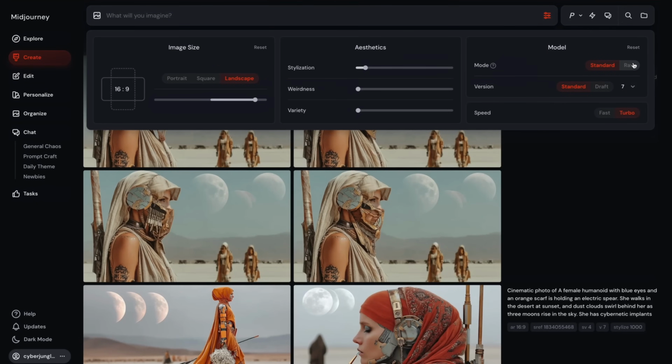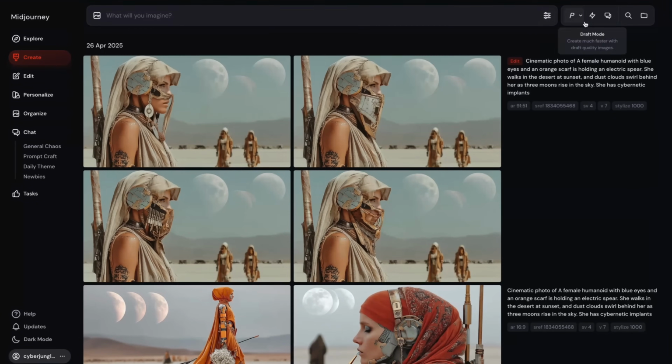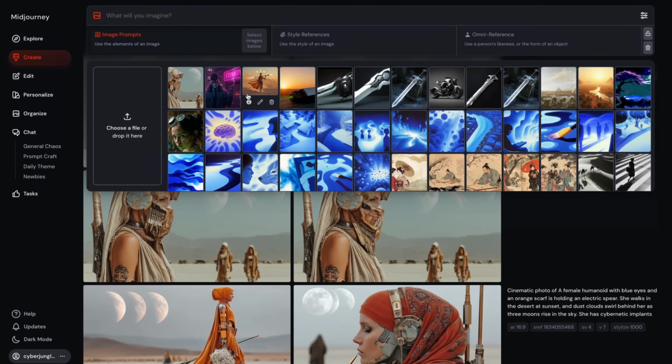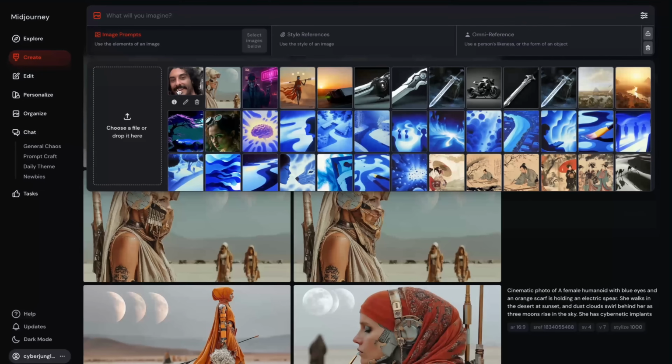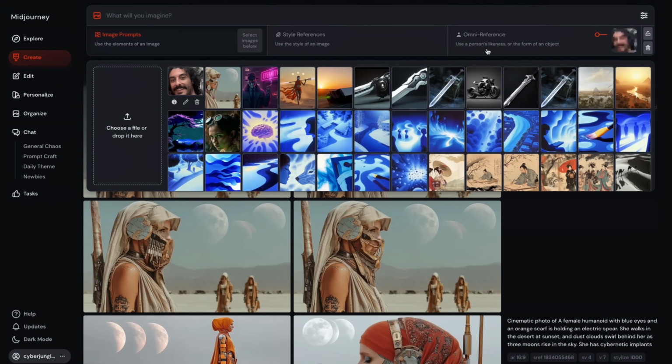For this test, I will rely on Style Raw for now, and I will turn off my personalization. To use Omni Reference, all you need to do is upload an image first, and drag and drop this image to this new Omni Reference section on the right side. I think the best way to test this feature is using my own photo. I uploaded my photo, and I'm gonna drag and drop this to the Omni Reference section.